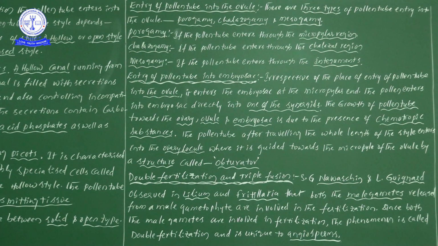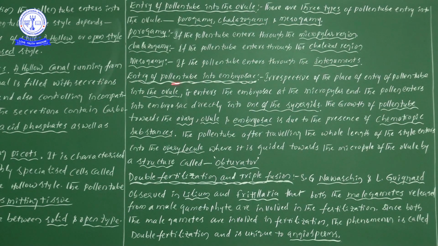So there are three different types of entry of the pollen tube into the ovule: first porogamy, second chalazogamy, and third mesogamy. Now here is one more piece of information. If the entry of a pollen tube into the ovule has three modes, then out of these three, which mode is generally used for the entry of the pollen tube into the embryo sac?